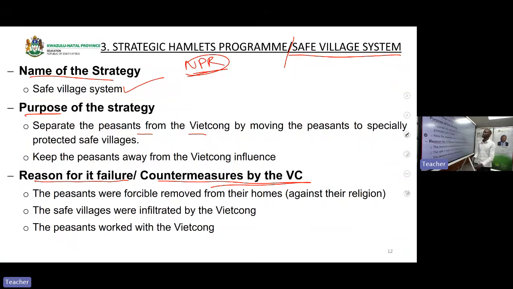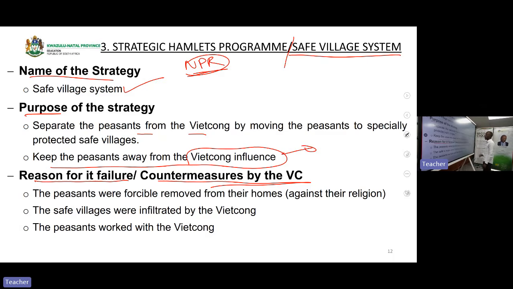Now, we are saying that the purpose of this strategy was to separate the Viet Cong from the peasants, so that the Viet Cong would not be able to continue spreading communism among the peasants. They wanted to keep the peasants away from the Viet Cong influence. Why?